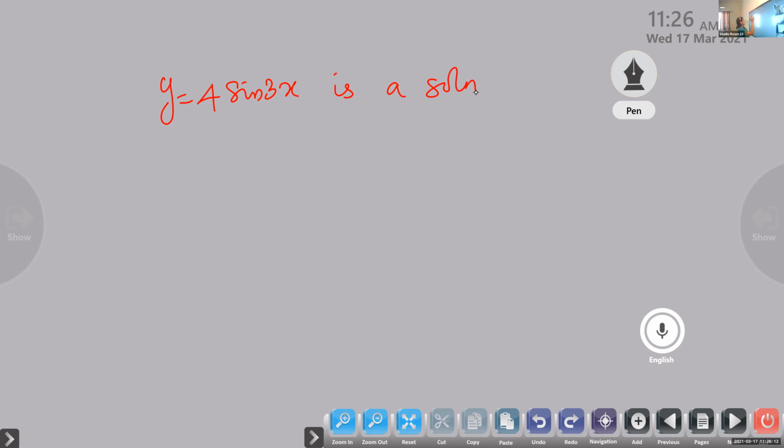x square d square y by dx square plus x dy by dx, sorry children, here one more term is there, minus y is equal to 0. x square d square y by dx square plus x dy by dx minus y is equal to 0. Check whether this is a solution or not.